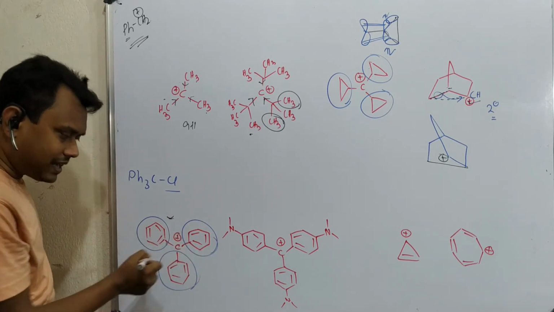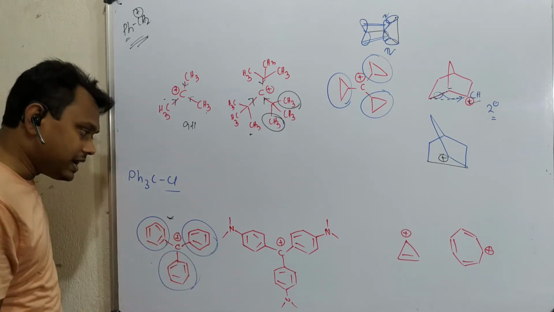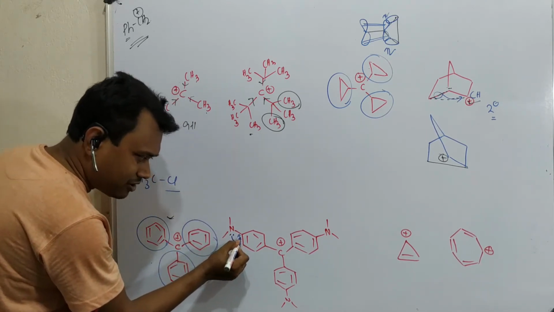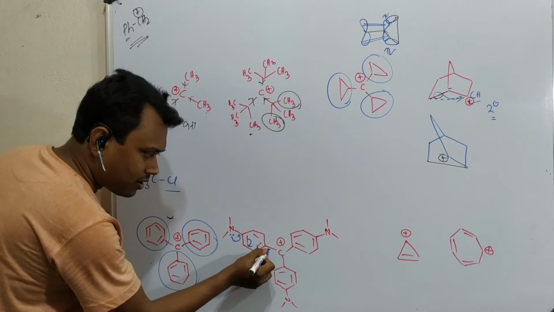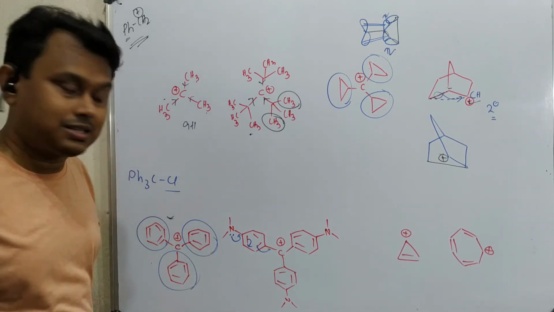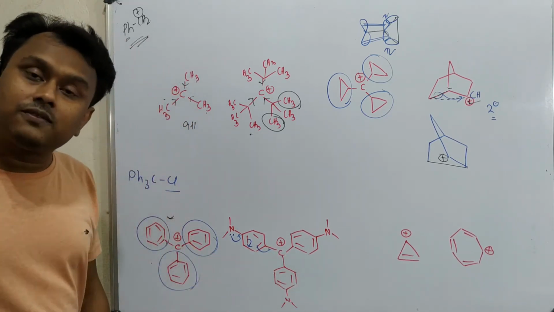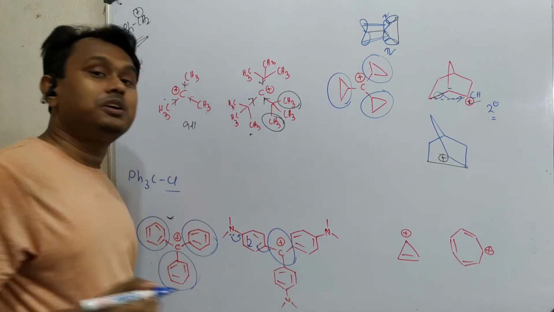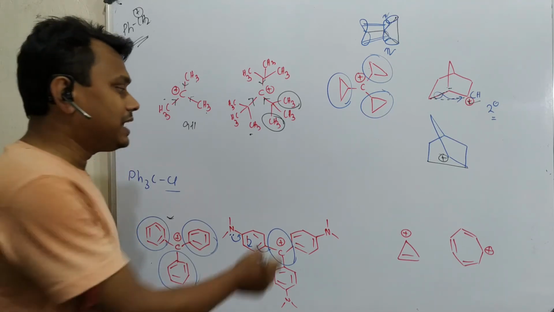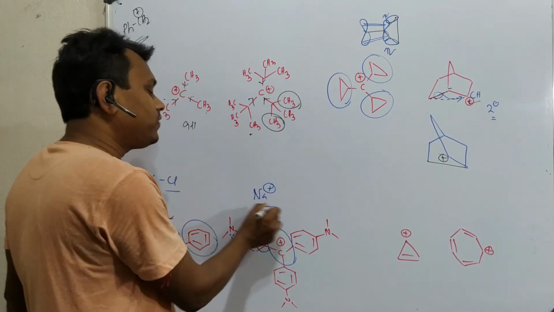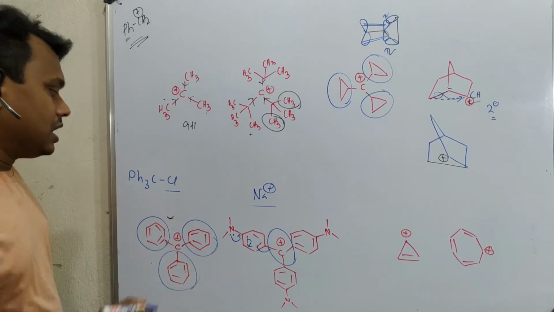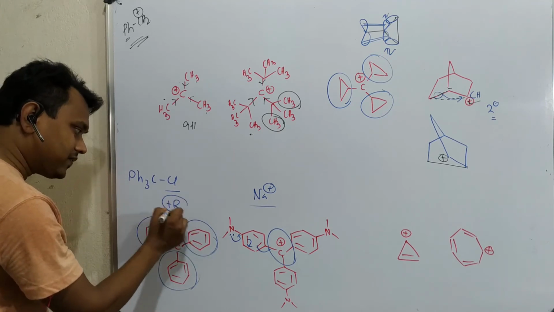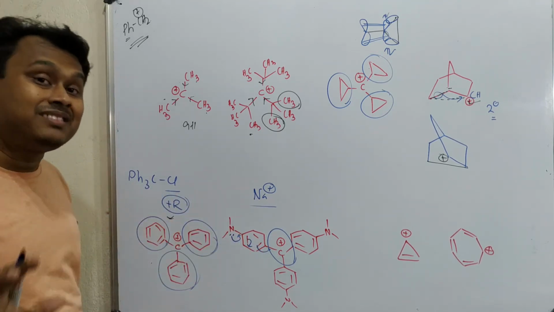So fine. Now this carbocation is very stable. Why? Because 3 phenyls are attached. Now, is it possible to increase the stability? Yes. How? By introduction of nitrogen. Why? Because when you introduce one nitrogen, nitrogen will push its lone pair in this way. So the carbocation will be further stabilized, and actually its chloride salt, that is crystal violet, is a water soluble dye. So just remember, the carbocation remains as a cation like sodium plus. So it's very stable. So this is a water soluble dye. So in this case, what is the stabilization factor responsible? That is plus R effect or resonance, and all these two are benzylic stabilization.